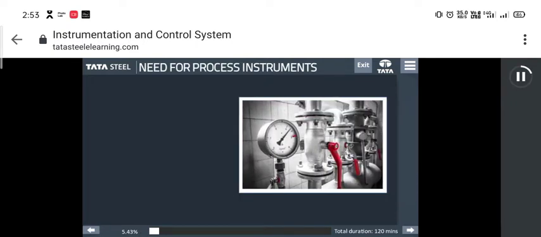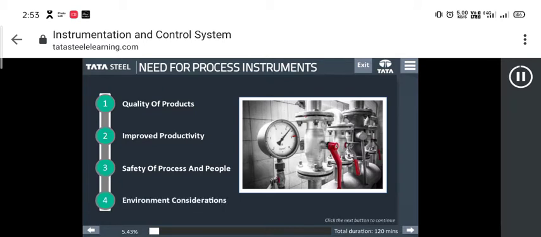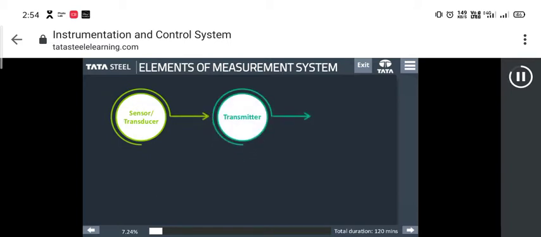Process instruments are important to ensure quality of products, improved productivity, safety of process and people, environment considerations. Measurement system consists of three main elements, which includes the sensor or transducer, transmitter, receiver.